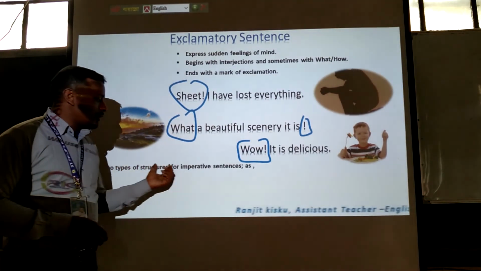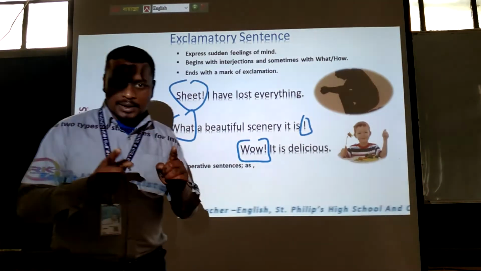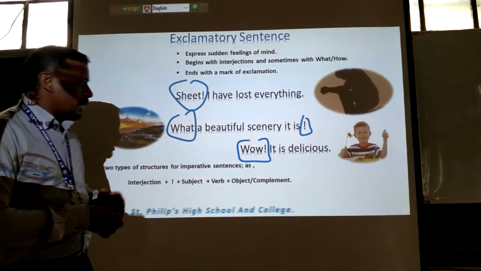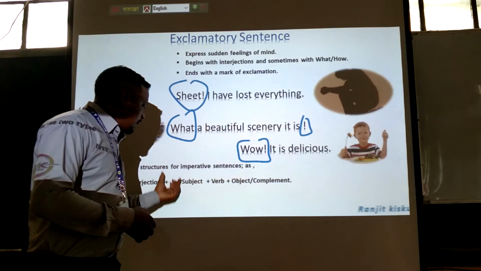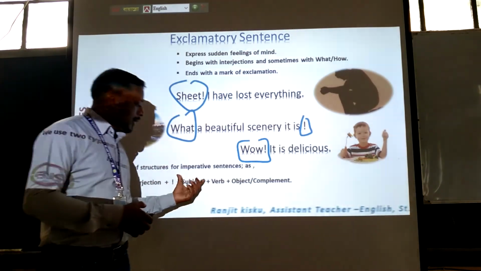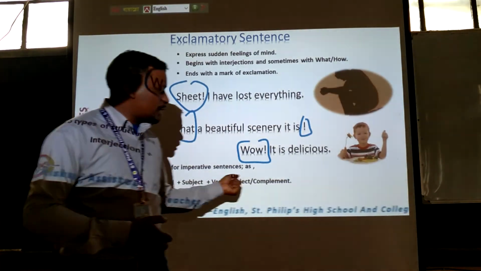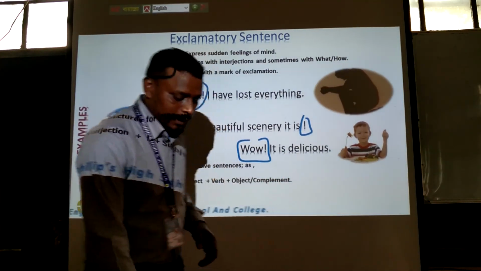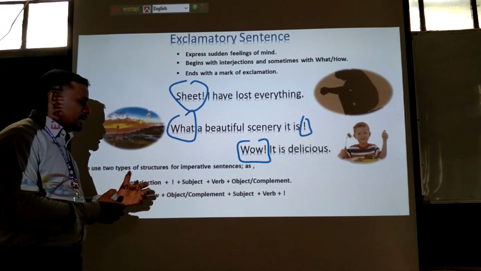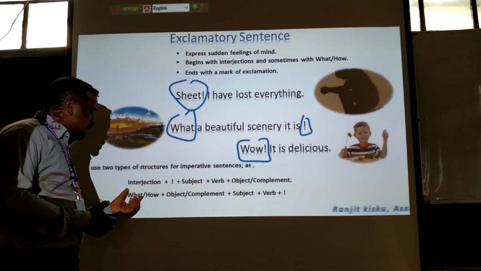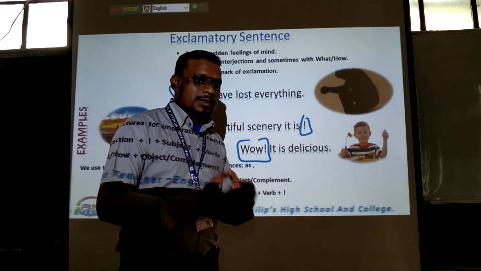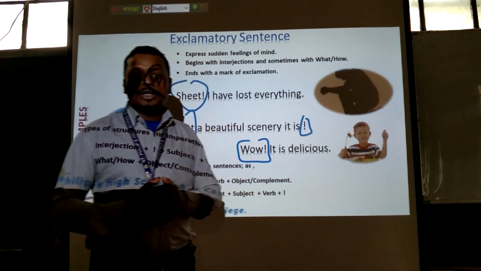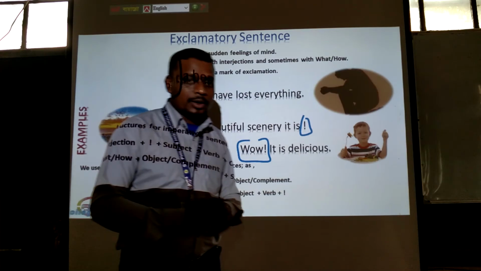We use two types of structures for exclamatory sentences. Got it? Two types of structures. The first one is interjection, then mark of exclamation plus subject plus verb plus object or complement. Okay. Then the second structure is what or how plus object or complement plus subject plus verb. Then we'll use a mark of exclamation.